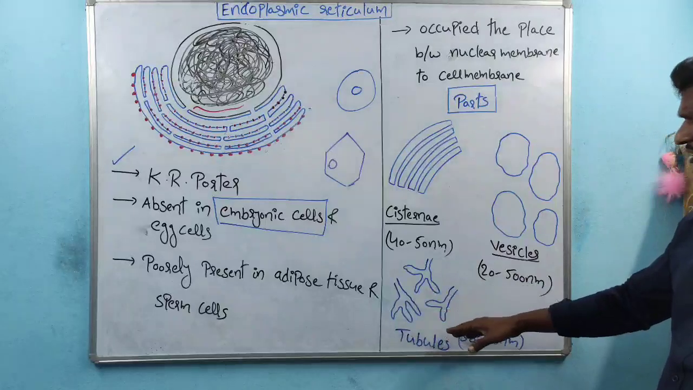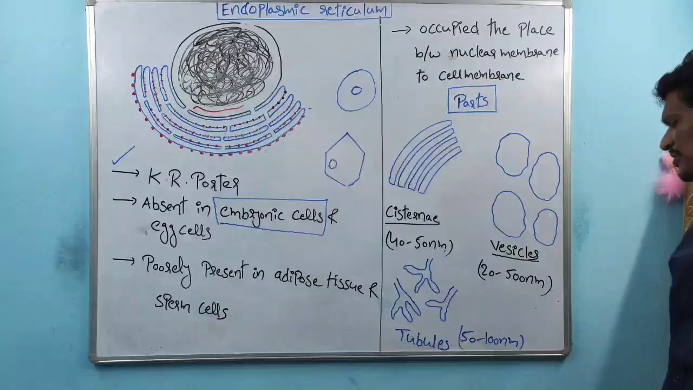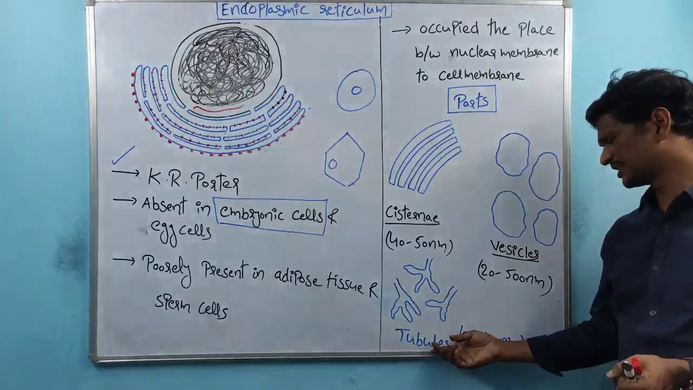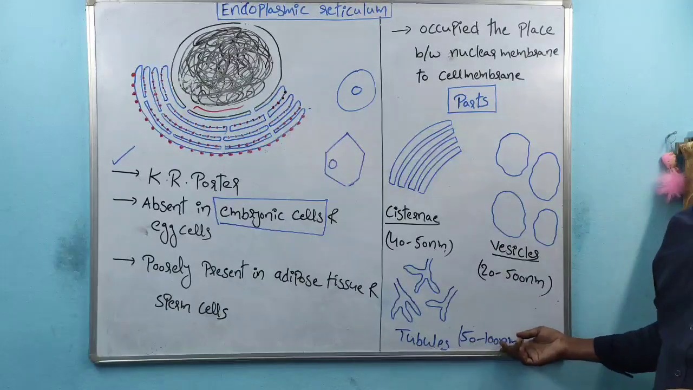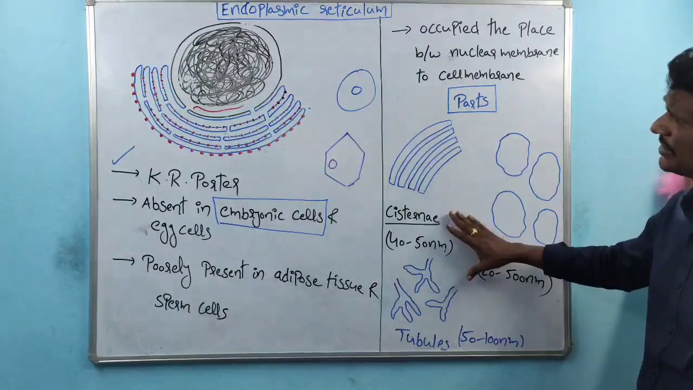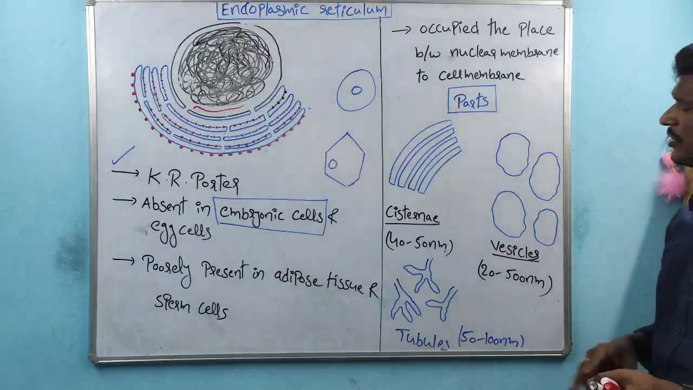These are branched structures, which majorly form the branches. The tubule-like structures have a size of 50 to 100 nanometers. So these are the parts which are seen in the endoplasmic reticulum. That is about the parts.